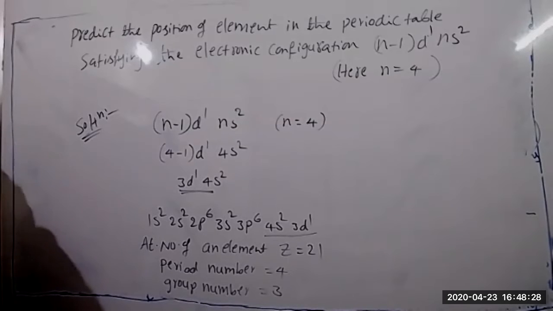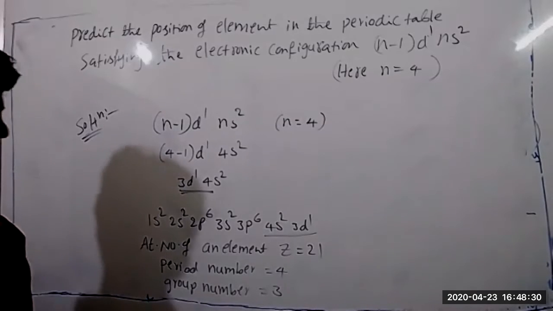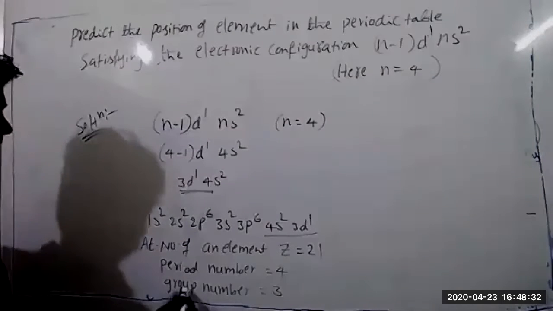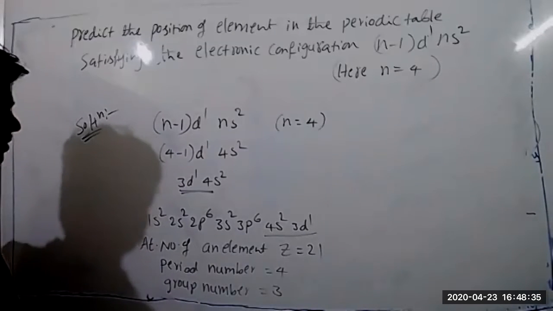So we can even directly write that, right? Because the highest quantum number is 4.